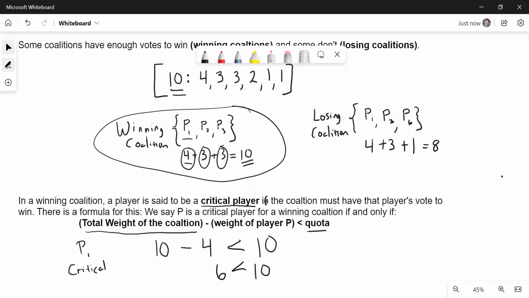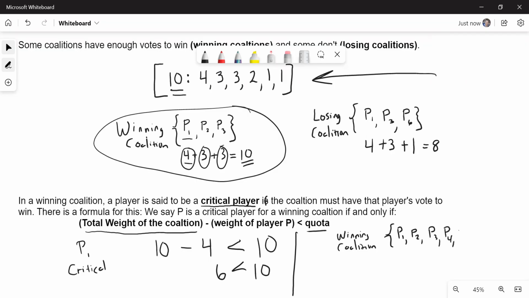In bigger coalitions, not everybody may be critical. So let me give you a second example. Let's take a look at that same voting system, but a different winning coalition. Let's say a lot of people get together. Let's say we have player 1, player 2, player 3, player 4, and player 6. We have everybody but player 5.